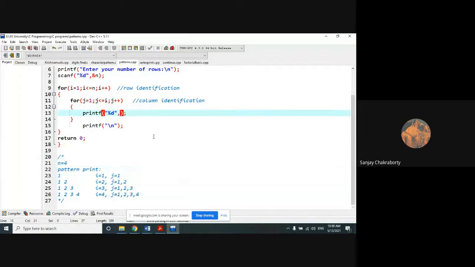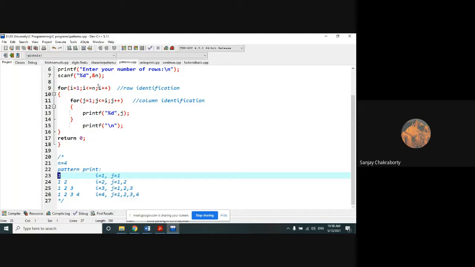So in the first case, when I equals 1, J is 1. In the second case, when I equals 2, J will be repeated 2 times, 1 and 2. So can we write J here instead of star? Because the first time, when the value of I is 1, J is repeated 1 time, 1 to 1. And what is the value of J that will be printed? 1. So 1 will be printed.